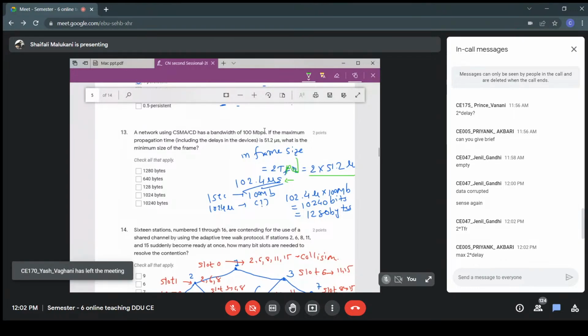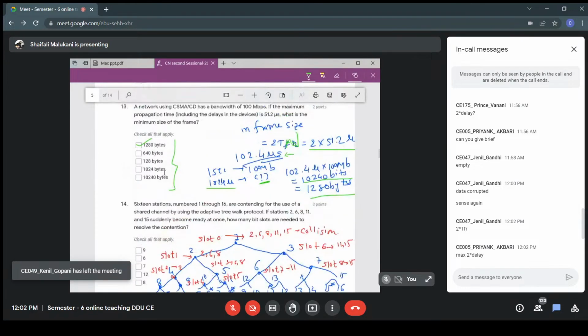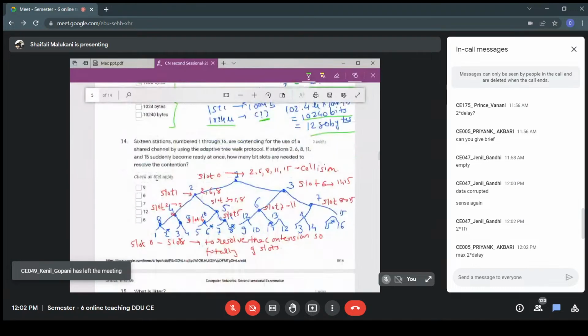In 1 second, if I'm transmitting 100 megabits, then in this many seconds, how many bits will I transmit? This will be 10240 bits. The question asks for bytes, so I convert bits to bytes by dividing by 8. So the answer will be 1280. Now, are you clear with this? In case of any doubt, stop me and ask.